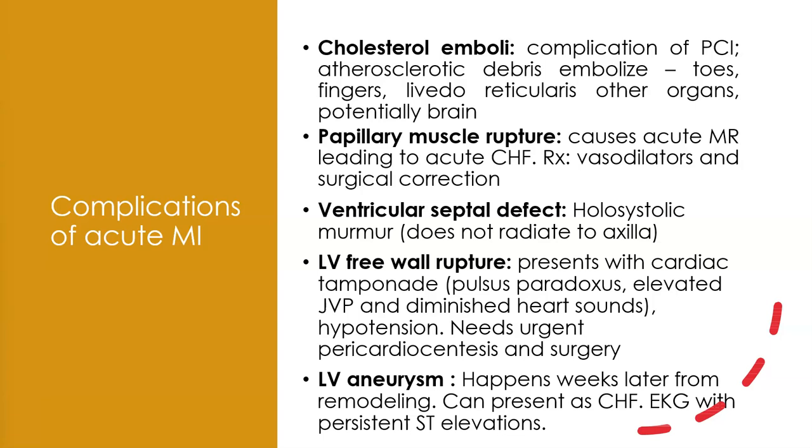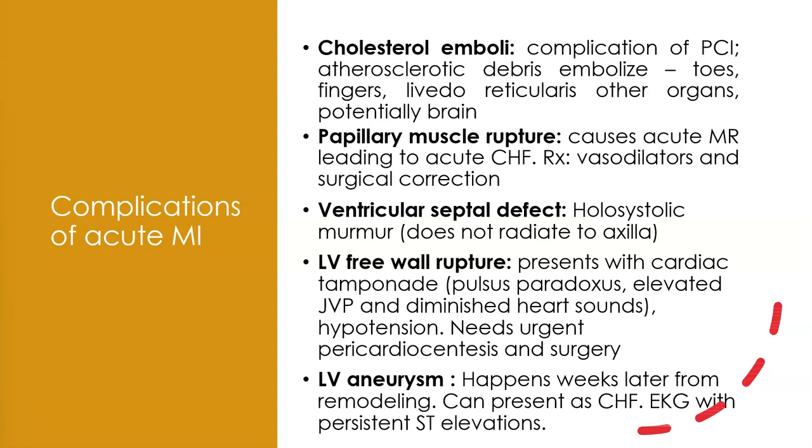Some other complications of acute MI are also important to remember and are typically caused by infarction of myocardial tissue. Papillary muscle rupture can cause acute mitral regurgitation symptoms leading to acute heart failure. It's treated with vasodilators and surgical correction. A ventricular septal defect can form if there is infarction of the ventricular septum. This is characterized by a systolic murmur that does not radiate to the axilla.